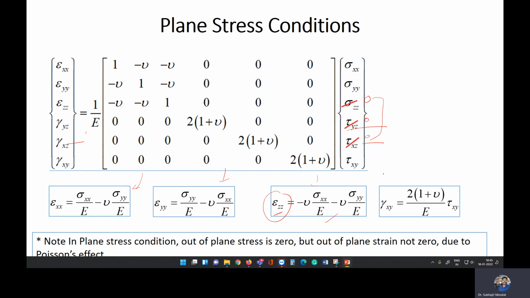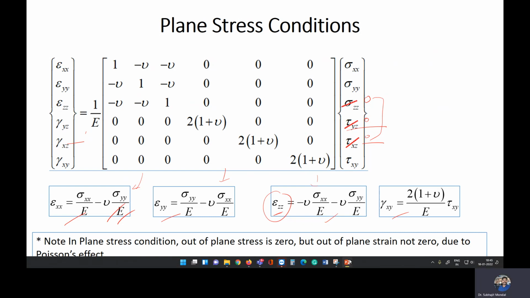So just keep one thing in your mind: in a plane stress condition, we have the stress acting in the xy plane. So here we have strain xx, strain yy, and shearing strain, and along with that we'll have a strain in the z direction.